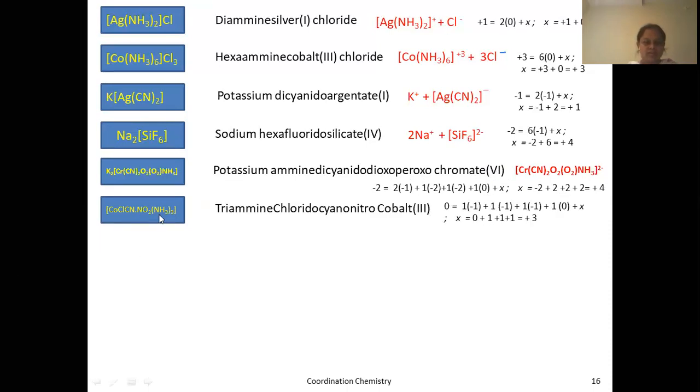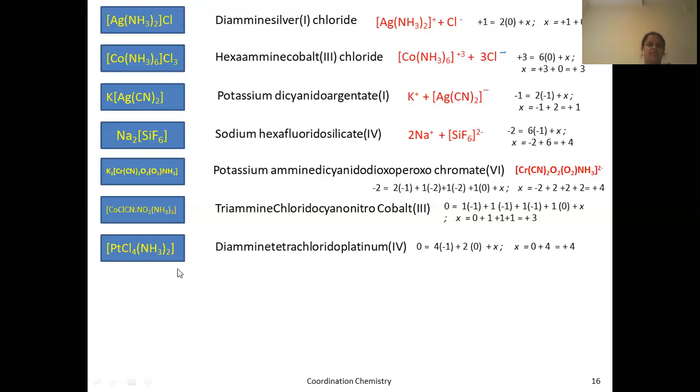Here the charge is +3. Ammine is there, nitro is there, cyano is there, chloro is there. First ammine comes. How many? 3. Triammine. Chloro, cyano. If both start with C, then you have to consider the second letter. In chloro and cyano, H is the second letter in chloro, and Y is the second letter in cyano. So chloro comes first. Chloro, cyano, nitro, cobalt 3.